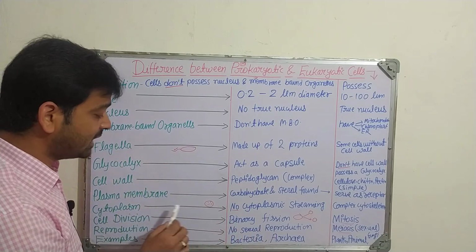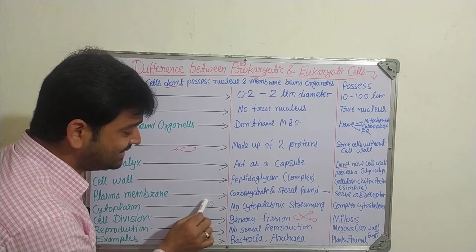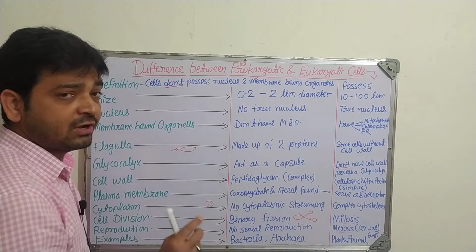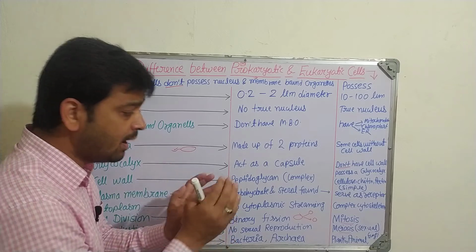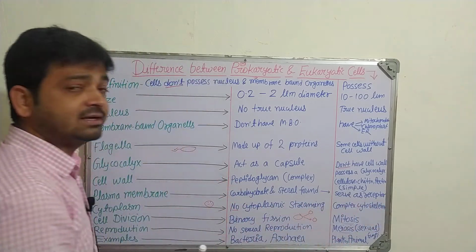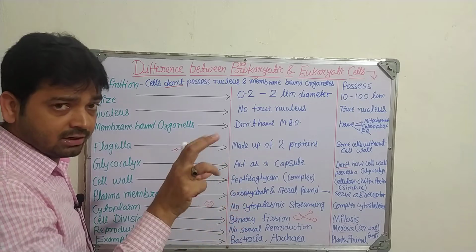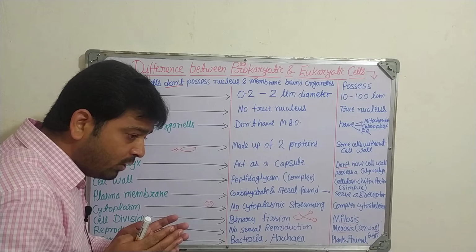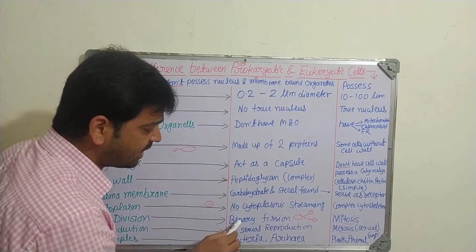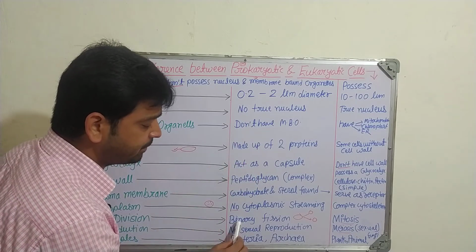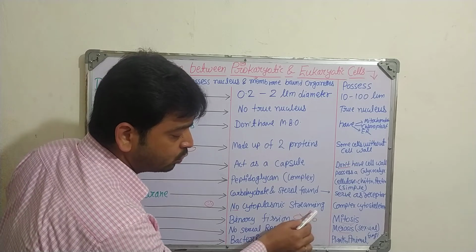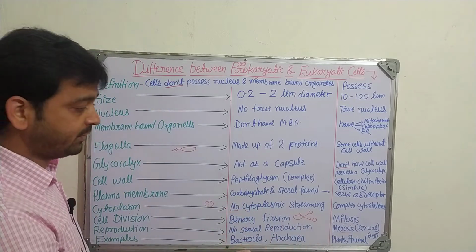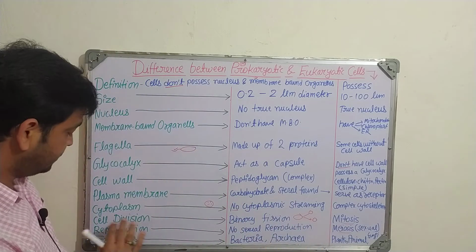Coming to the cytoplasm. Cytoplasm is the cell content inside the cell. In the prokaryotic case there is no cytoplasmic streaming, but in eukaryotic we find a complex cytoskeleton, and the matrix will be there. Coming to cell division, how they multiply. In prokaryotic cells like bacteria, they adopt binary fission, like 1 becomes 2, 2 becomes 4, whereas eukaryotic cells adopt the mitosis pattern. So cell division is completed.